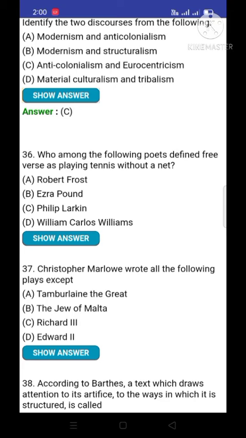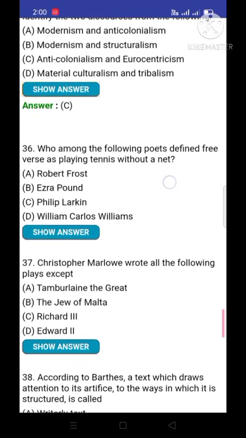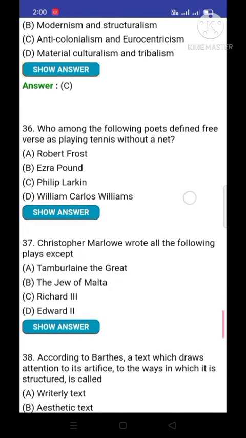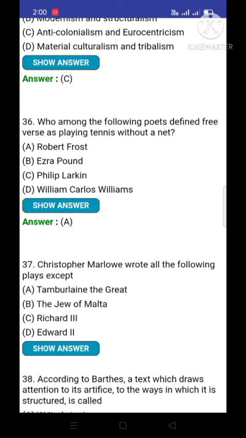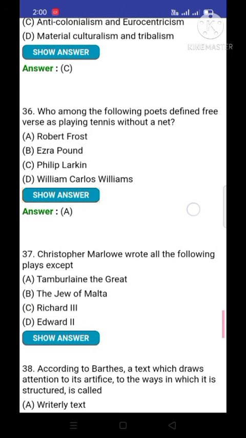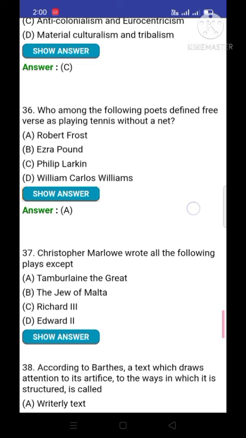Question number 36. Who among the following poets defined free verse as playing tennis without a net? The correct option is Robert Frost. Robert Frost is the correct answer. Free verse is a technique of composing poetry or writing poetry.